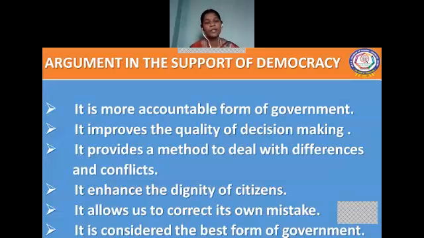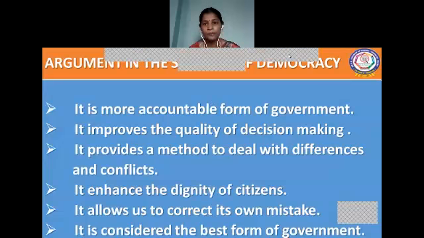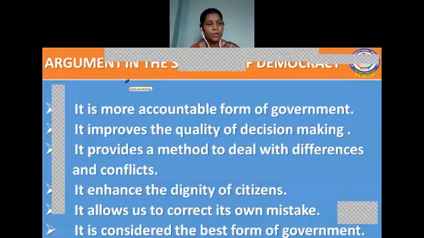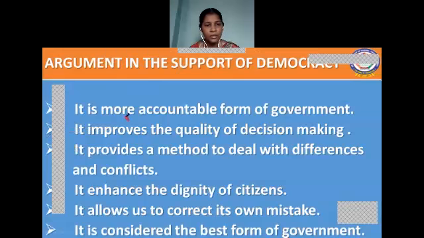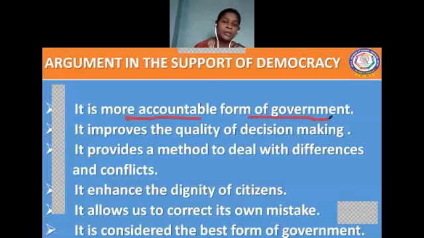So the first point, democracy is a more accountable form of government. How is democracy a more accountable form of government? As usual, we are going to begin with a story. We will take China's famine first. The China famine occurred in the years 1958 to 1961. In that famine, nearly 3 crore people died.